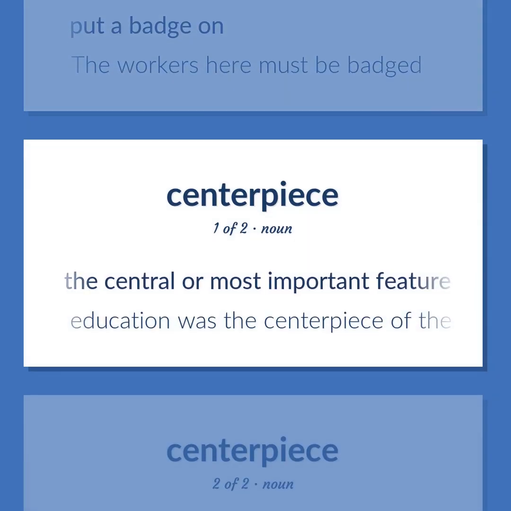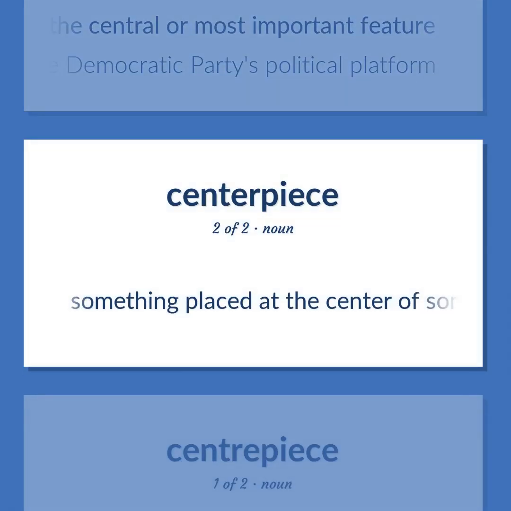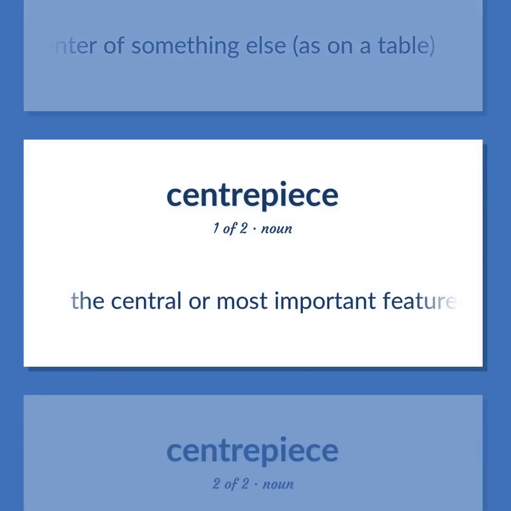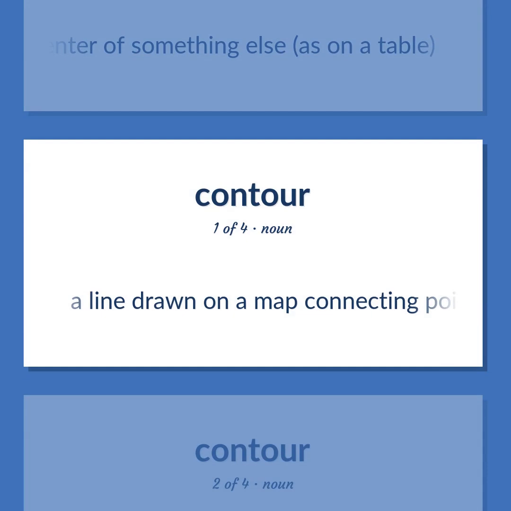The central or most important feature. Education was the centerpiece of the Democratic Party's political platform. Something placed at the center of something else, as on a table. Something placed at the center of something else, as on a table. A line drawn on a map connecting points of equal height.